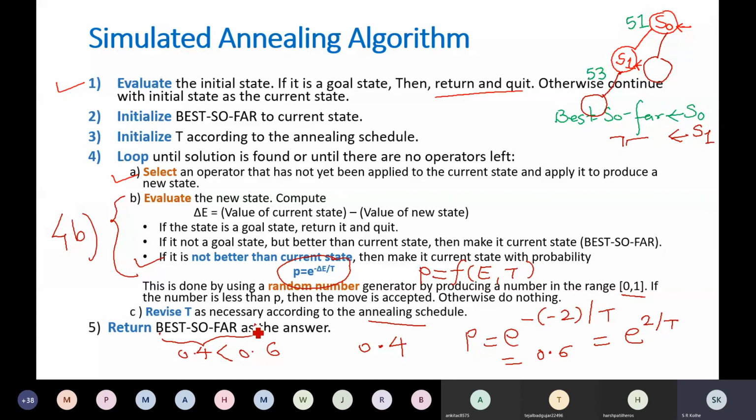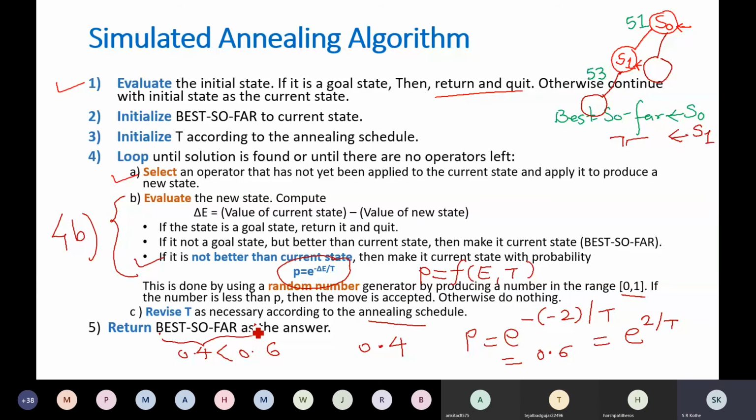So I will revise the steps again. You start with some initial solution. If it's a goal, return it. Otherwise, make that the current solution or base so far state. Initialize the annealing schedule. Repeat the steps until you reach the desired solution. Select an operator. Apply it. That will generate a new state. Find out its energy. If the newly generated state is a goal state, return. Otherwise, repeat.